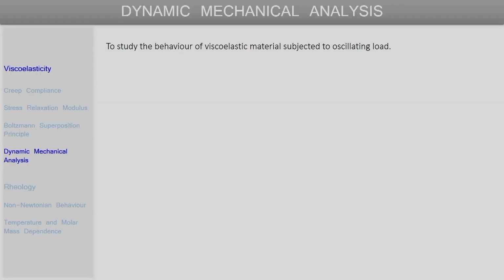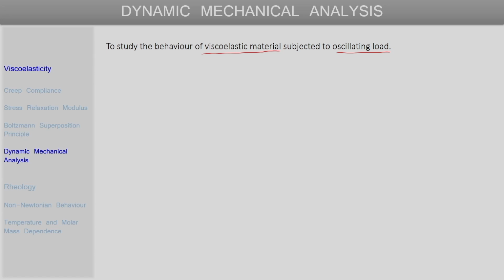Under dynamic mechanical analysis, we will focus on the behavior of a viscoelastic material that is subjected to an oscillating load, as we discussed. This oscillating load is typically represented as a sinusoidally varying stress or strain. In real applications of viscoelastic polymeric materials also, many times the polymer will be subjected to a load that is changing with time with a certain frequency.